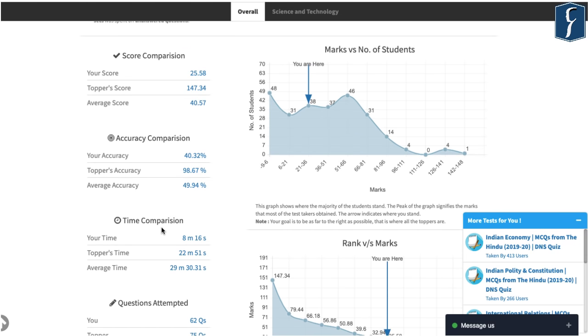Apart from that, this also has a graph in which you can see the number of students and where you basically stand. We understand that those who want to get successful in the examination should score above the 97-98 percentile. And where should they lie in order to get that score here? We can see that all those people who reach this particular region are those who are going to get success in the examination. And this is what the journey is in terms of the movement.